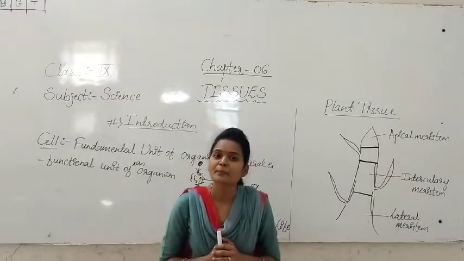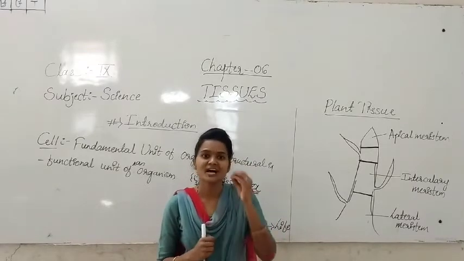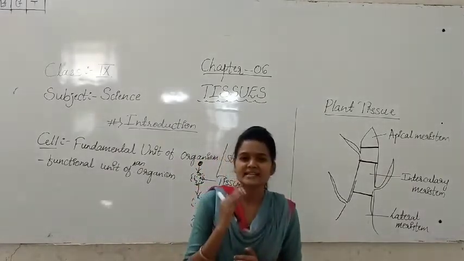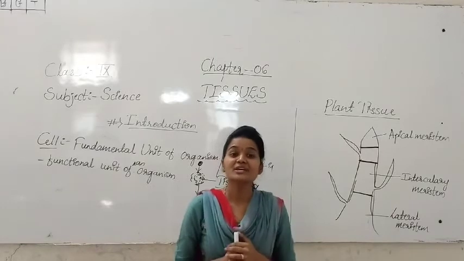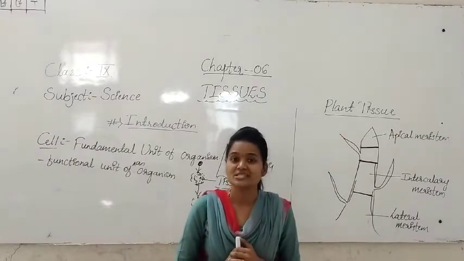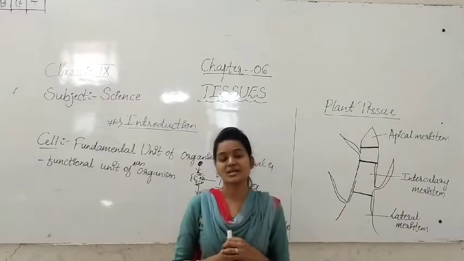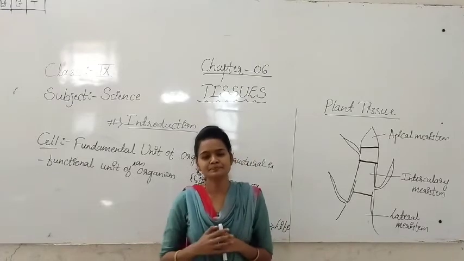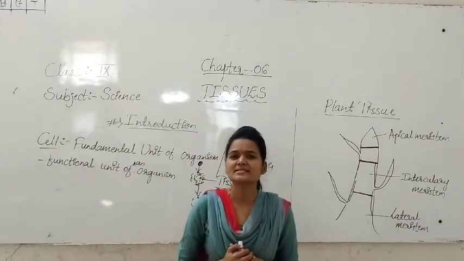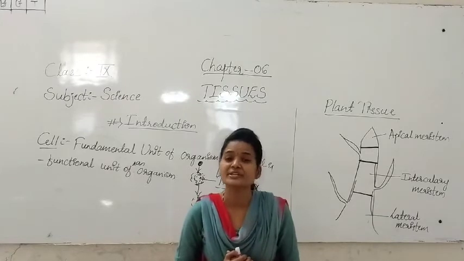Eyes, we have a pair of eyes. What are these? These are organs. And these are made up of what? These are made up of a group of tissues. And blood is there in our body, and blood is also one of the tissues.